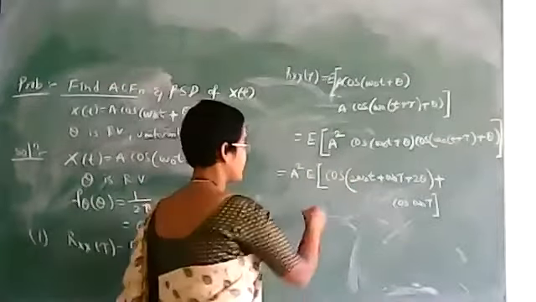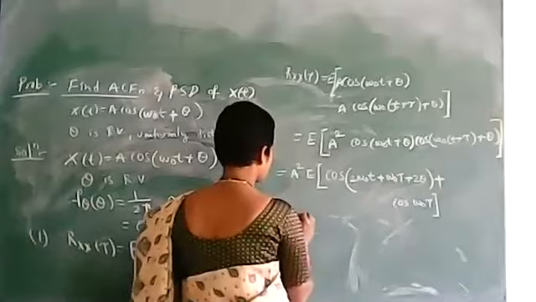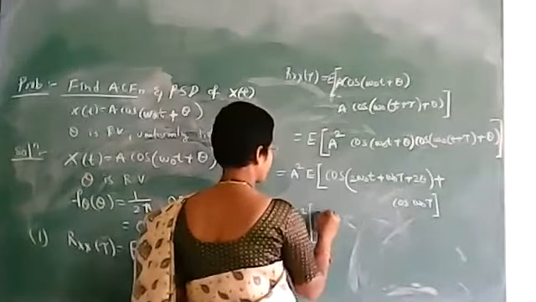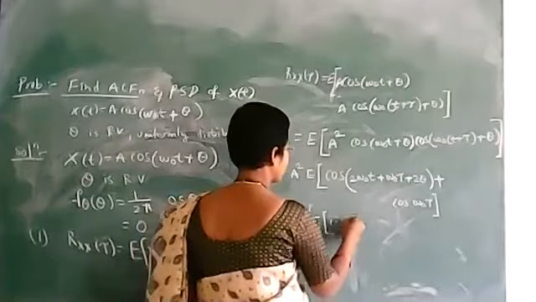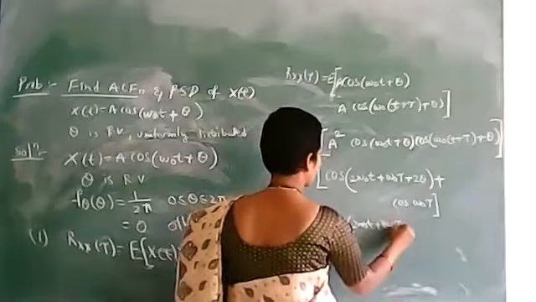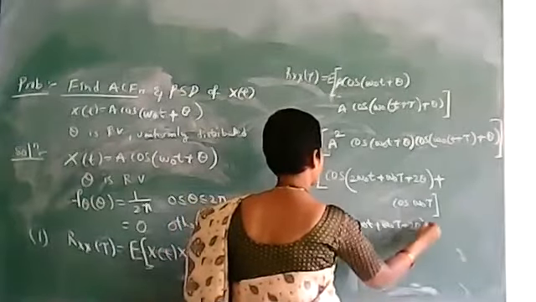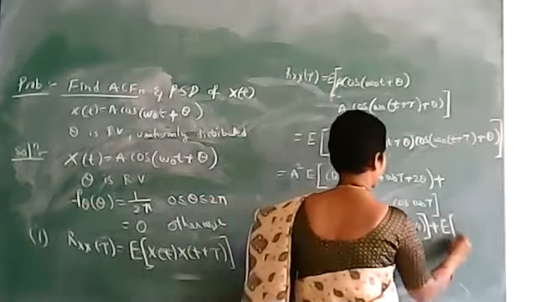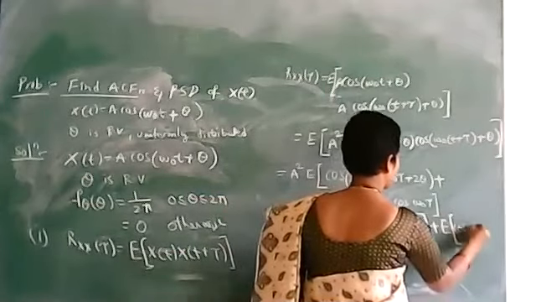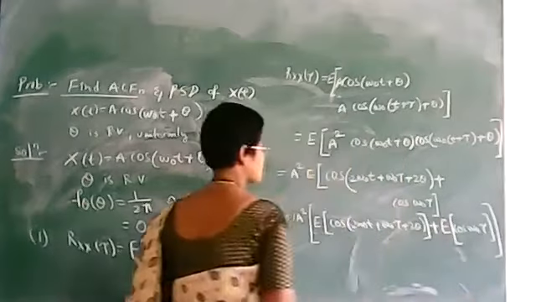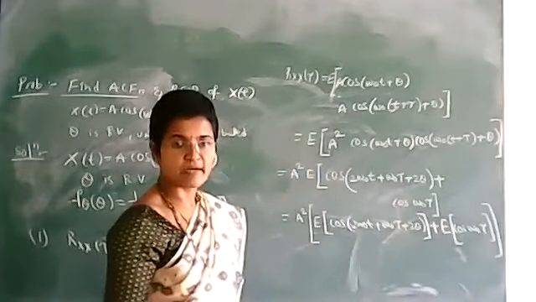So now we apply the expected value separately to each term. It is A squared into the expected value of cos(2 omega naught t plus omega naught tau plus 2 theta) plus the expected value of cos(omega naught tau). Now we know the formula for expectation.